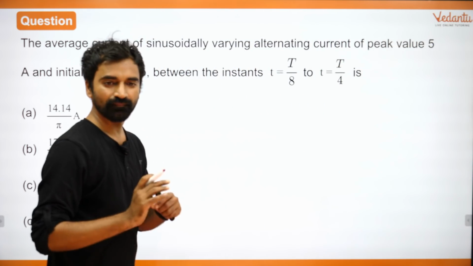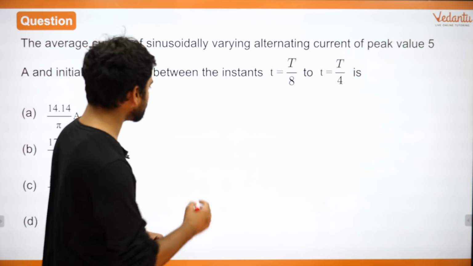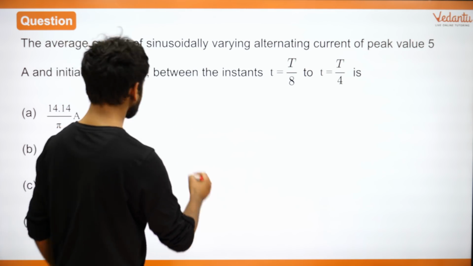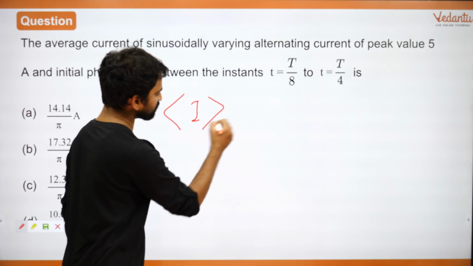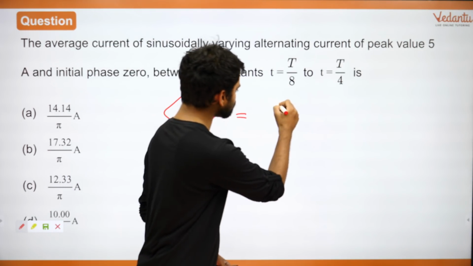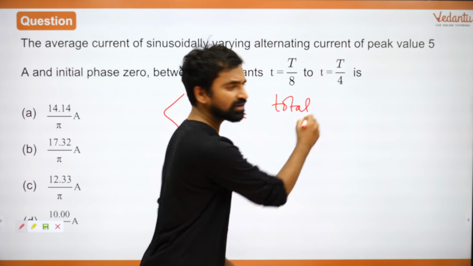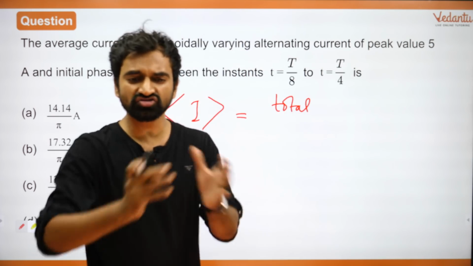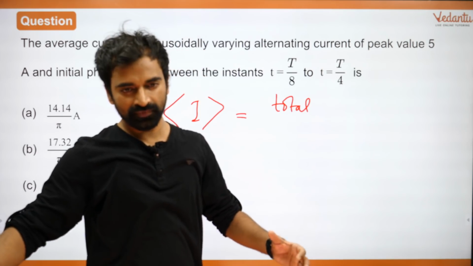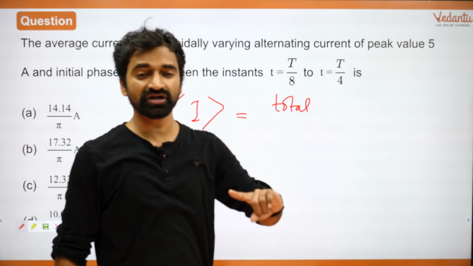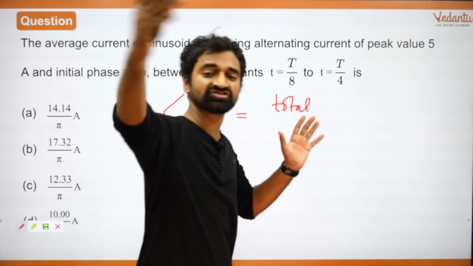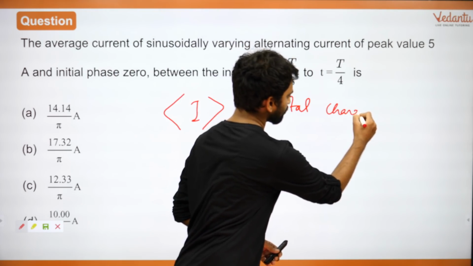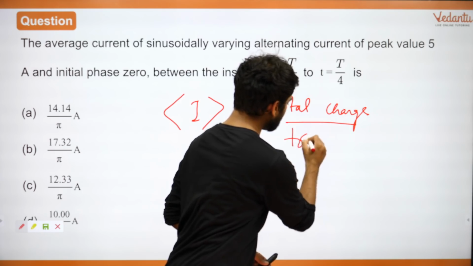What is the definition for average current? Yeah, definition for average current is what? Total charge निकाल लेते हैं. For example, आप average velocity कैसे निकालते हो? How do you find out average velocity? Average velocity is total distance upon total time. Current is defined as charge upon time. So average current will be total charge that passes divided by total time. Is that right, everyone?